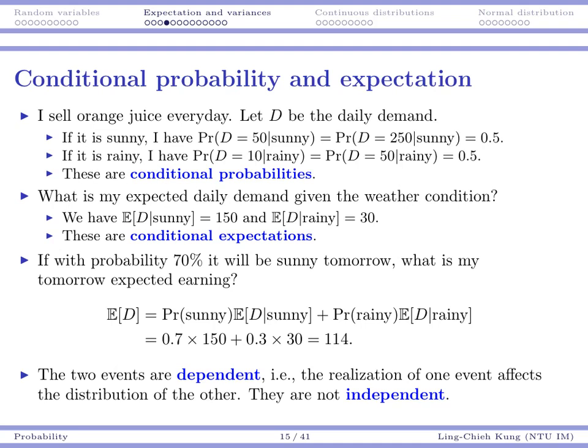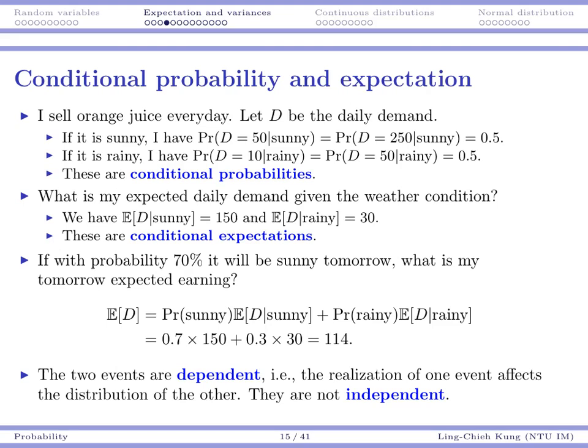So then what is my expected daily demand given the weather condition? We know that given a sunny day, the expected demand is going to be 150. Why is that? 50 plus 250 divided by 2, right? Actually, we are doing an expectation because we weight those possible outcomes by their probabilities.